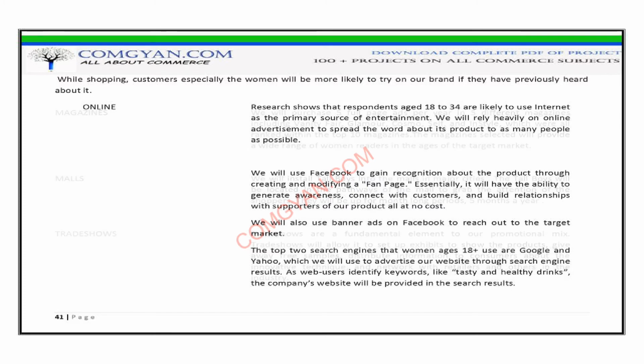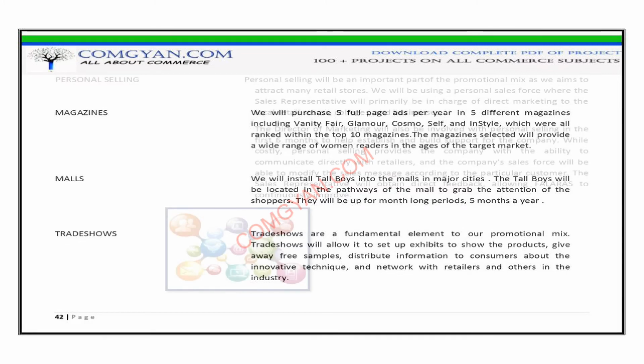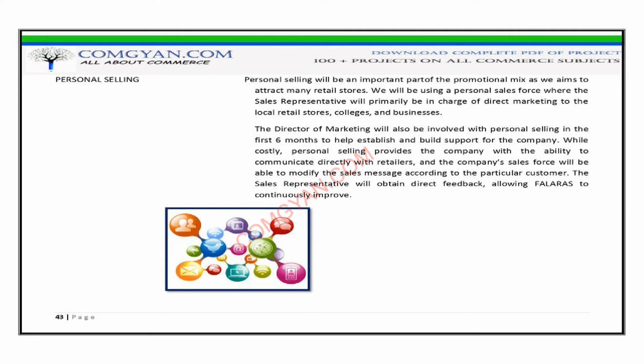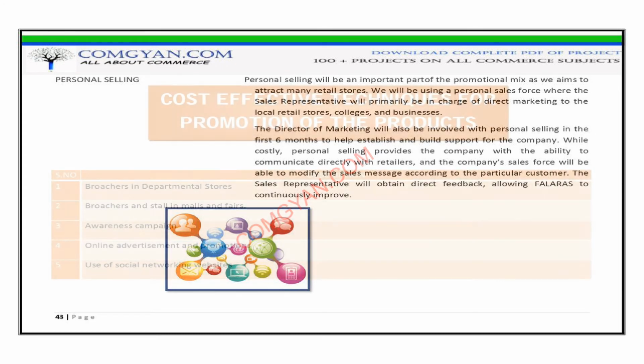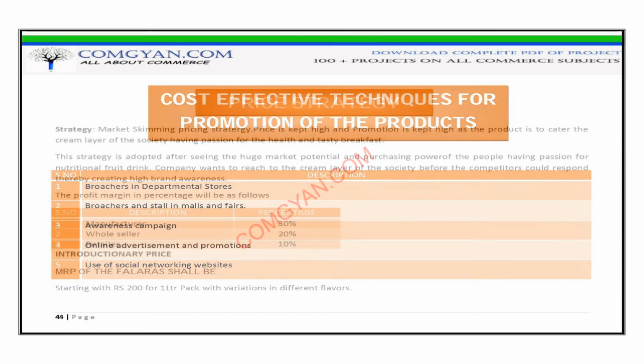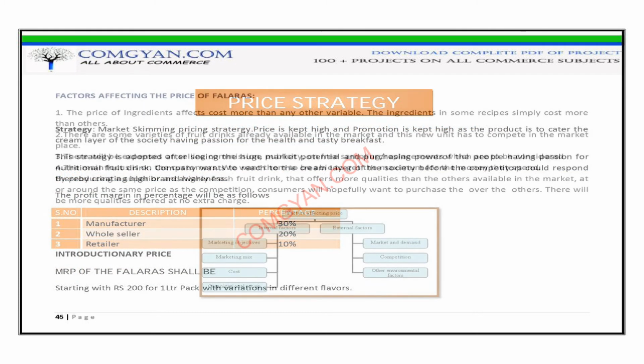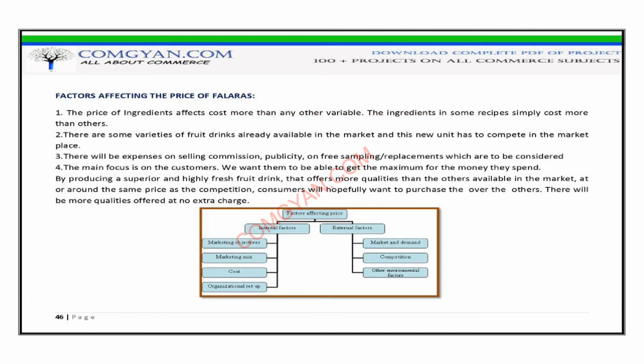The next section is about packaging and labeling, where we have designed an attractive package and label for our product. Lastly, we have concluded our project with a strong social message. So as you can see, we have completed this project covering all the topics as per CBSE guidelines.